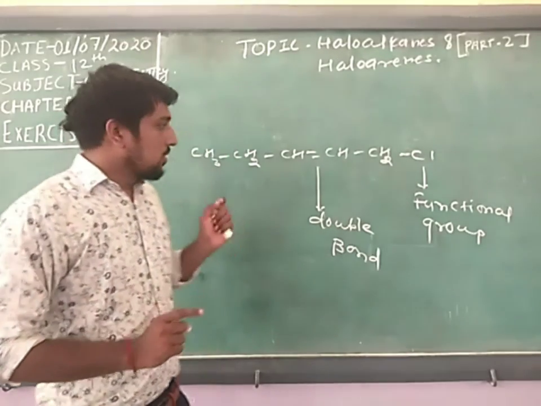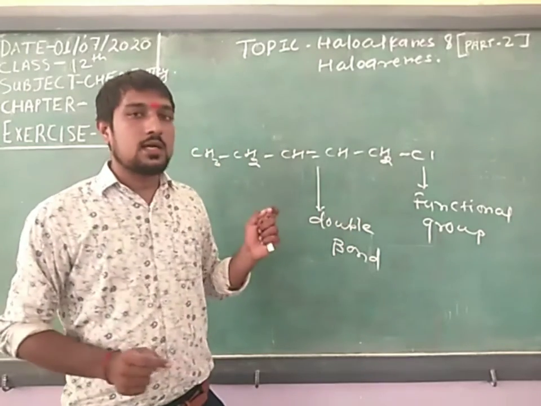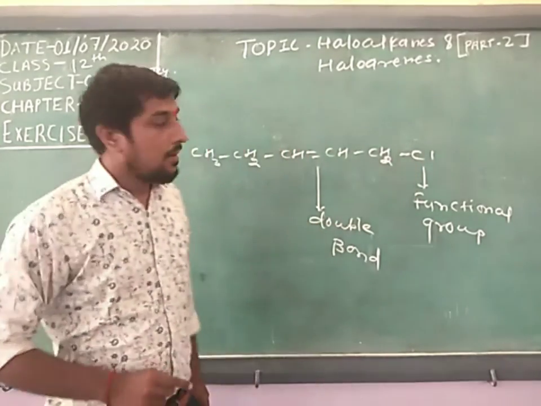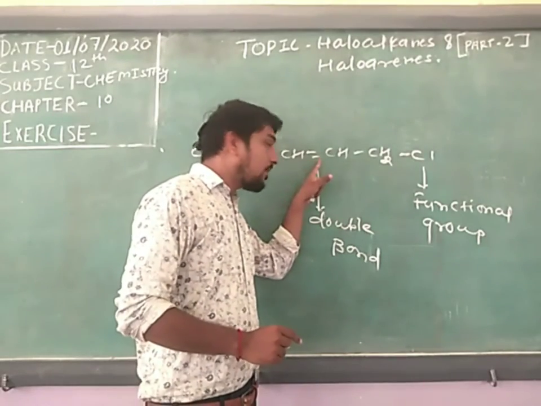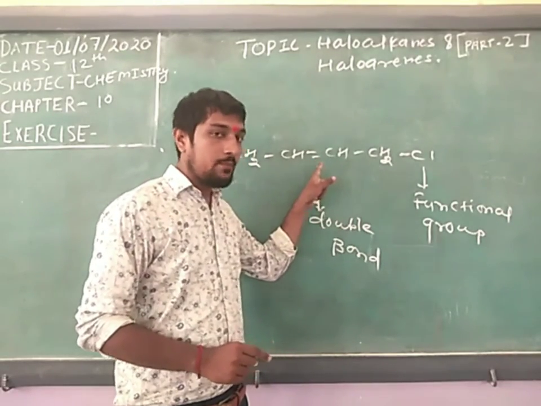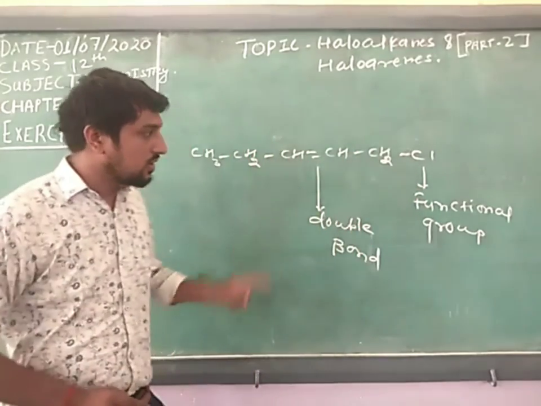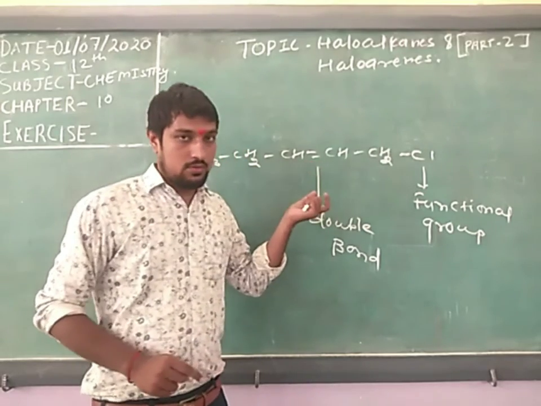You see that in the last question we started the counting where the functional group was near. But in this question there is a double bond also. So between double bond and halogen, you give preference to the double bond.